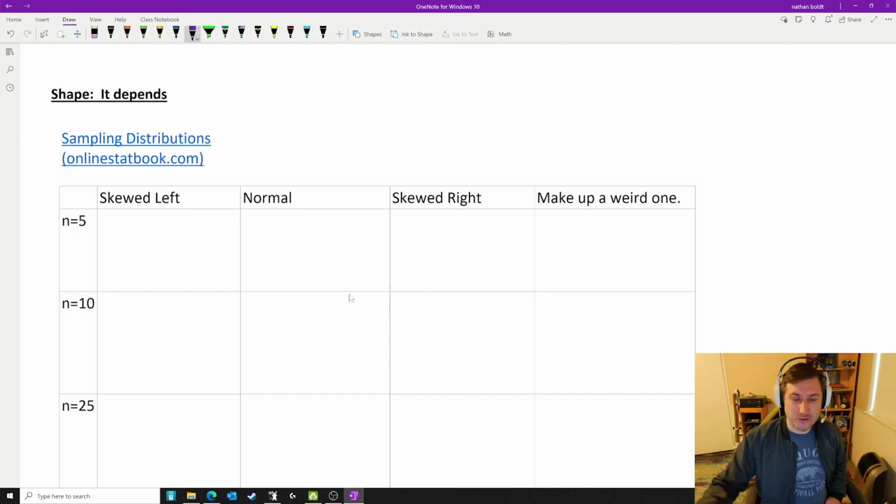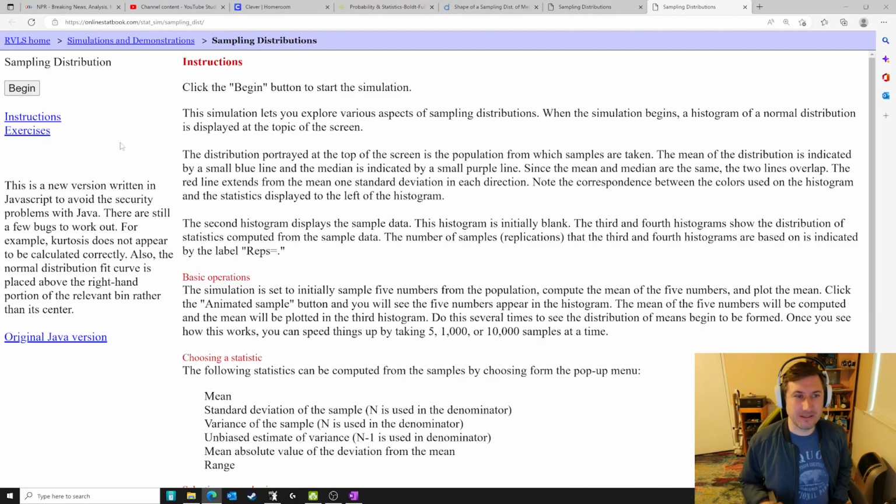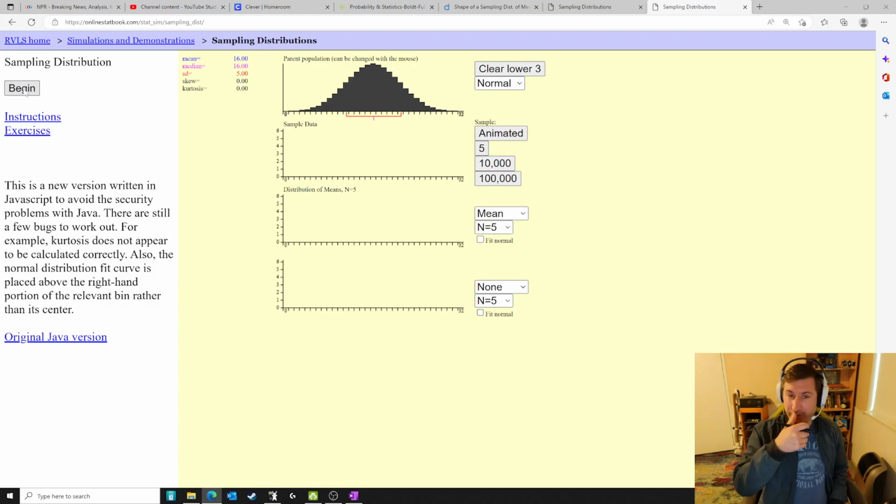So this OneNote should be shared out to you if you haven't found it already. Click on this link right here. Head over to this website here, onlinestatbook.com. Good stuff. And you're going to click begin to start the simulation. All right, if you want to read the rest, you can, but click begin. It's fairly intuitive. We've got ourselves a population right here. We are going to take a sample, and then we are going to find the sample statistic, the average. And you can change the sample size right here.